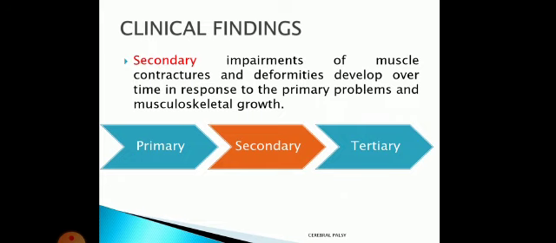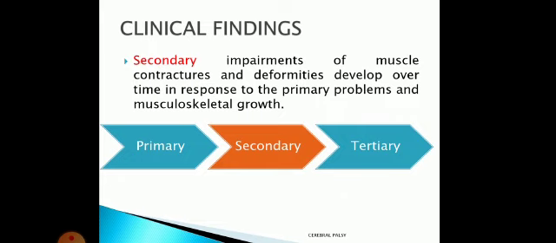So this will result in muscle contractures and deformity. Like if we have tightness of the calf muscle. Initially it is just calf tightness, or sometimes weakness of the dorsiflexors. Either because of calf tightness or because of dorsiflexor weakness, there will be permanent shortening of the calf muscle. Clear? Sometimes it may lead to an equinus problem also.